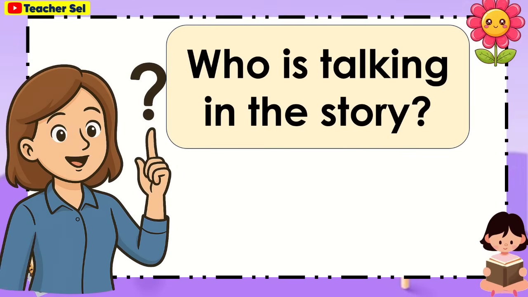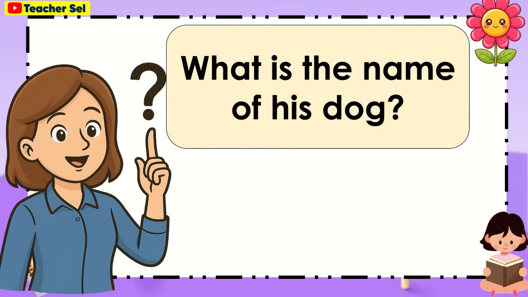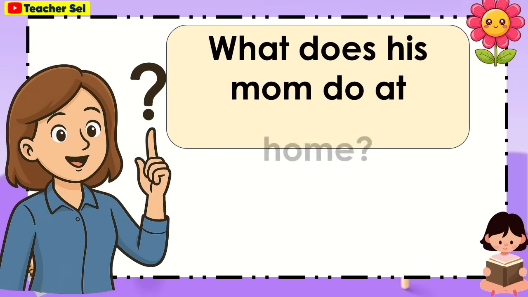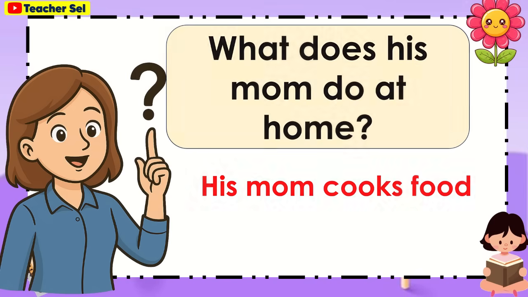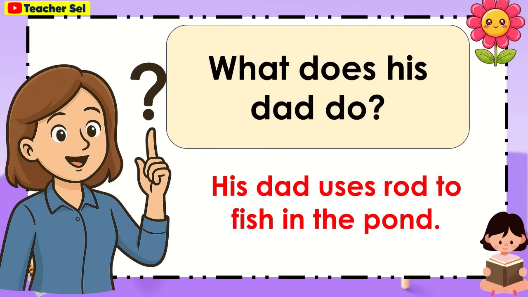Who is talking in the story? Tom. What is the name of his dog? Gus. What does his mom do at home? His mom cooks food. What does his dad do? His dad uses a rod to fish in the pond.